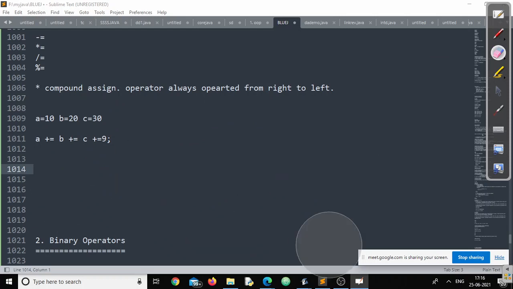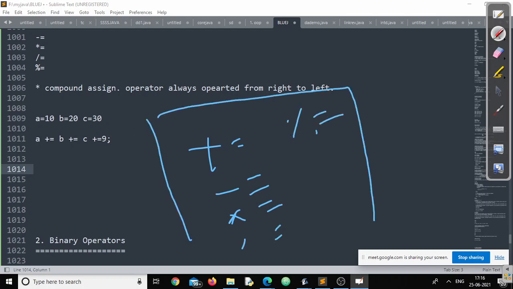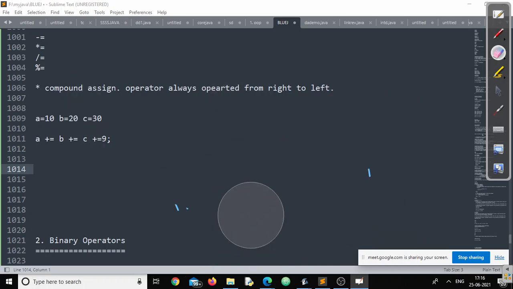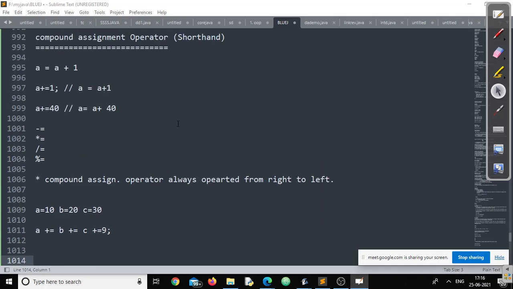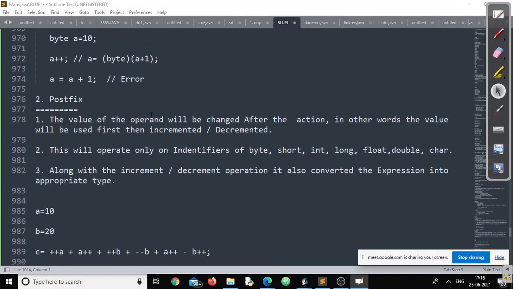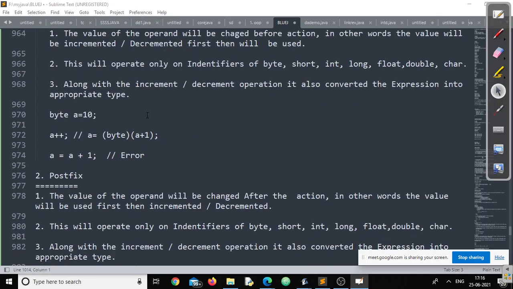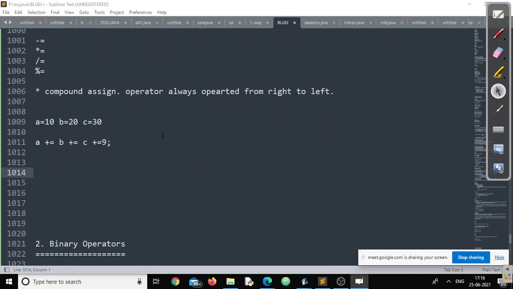And one thing, you cannot write operators like equals to minus. This is completely invalid. The operators are only plus equals to, minus equals to, multiplication equals to, division equals to, or modulus equals to. Now, we have covered some operators like prefix, postfix, and one compound assignment operator.